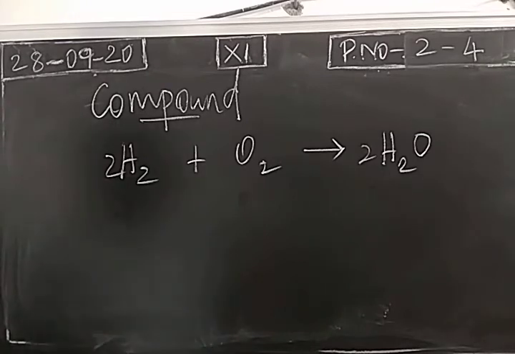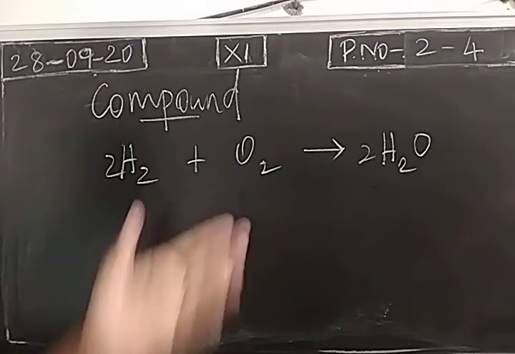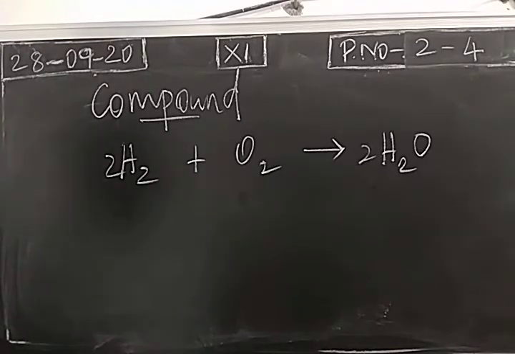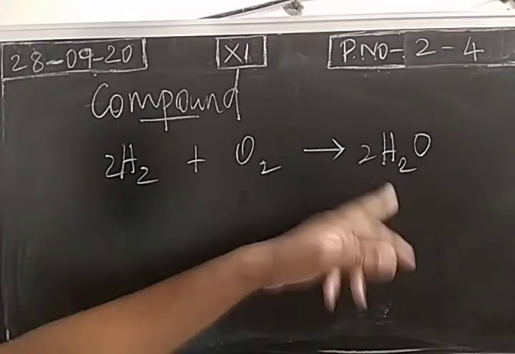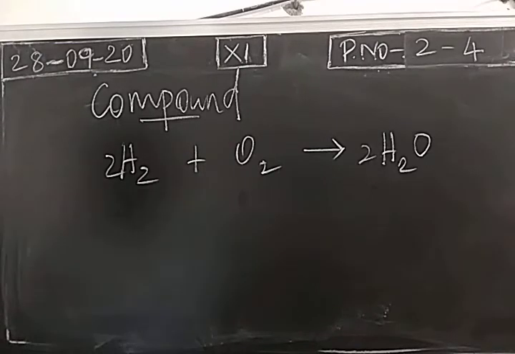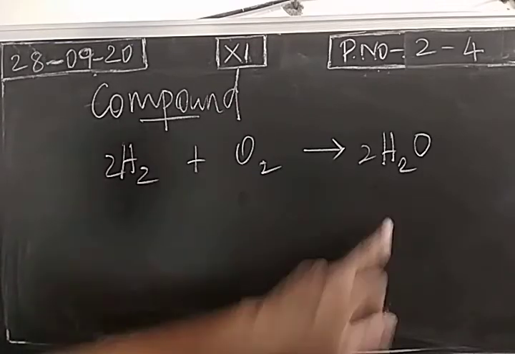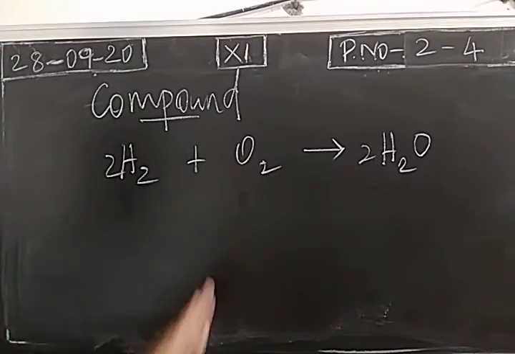For water, there is a particular melting point and boiling point. For hydrogen and oxygen, 0 degrees Celsius is not the melting point. 100 degrees Celsius is not the boiling point. When these two elements are forming water molecule, it will have 0 degrees Celsius as the melting point and 100 degrees Celsius as the boiling point. So compounds are pure substances. The formed compounds will have different properties than the constituent particles.